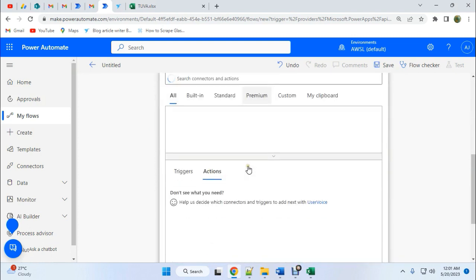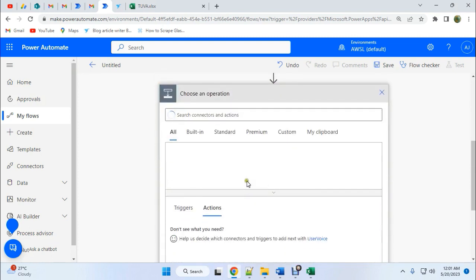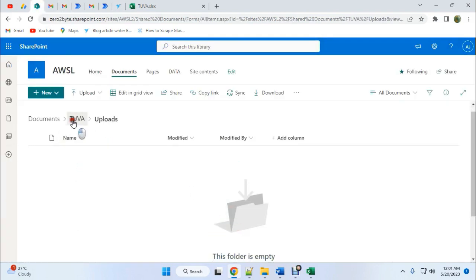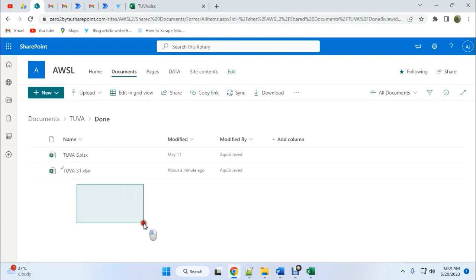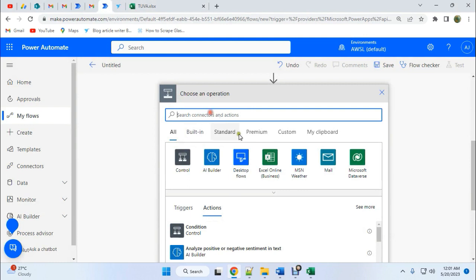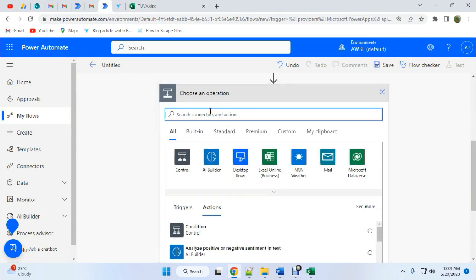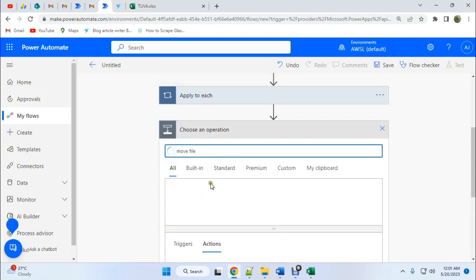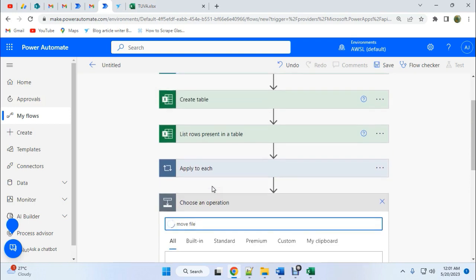The next step will be to move the file. I mean, after this operation is done, this upload folder's file should be moved into this done folder. There is a function for move file. Let me show you.